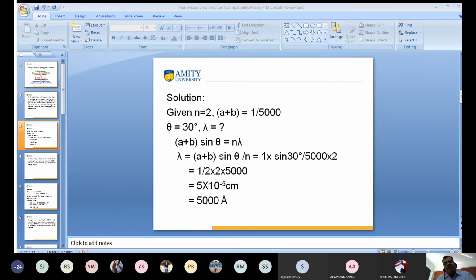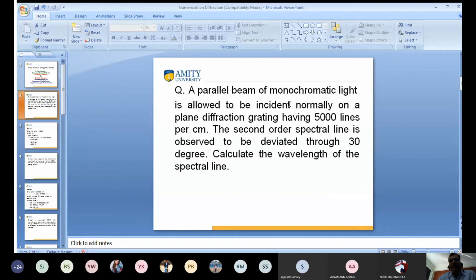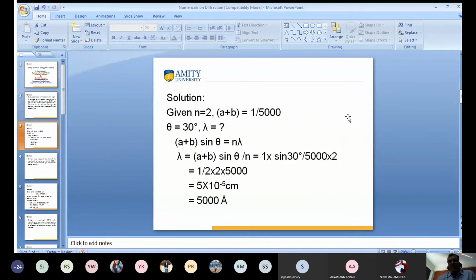Hello? Yes, sir. Small n is given. Sir, I got the same answer. a + b is given, which means 5,000 lines per centimeter. You know very well this is given. So what is a + b? a + b is 1 upon 5,000. What is the value of theta? Sir, 30 degrees. So what formula to use?